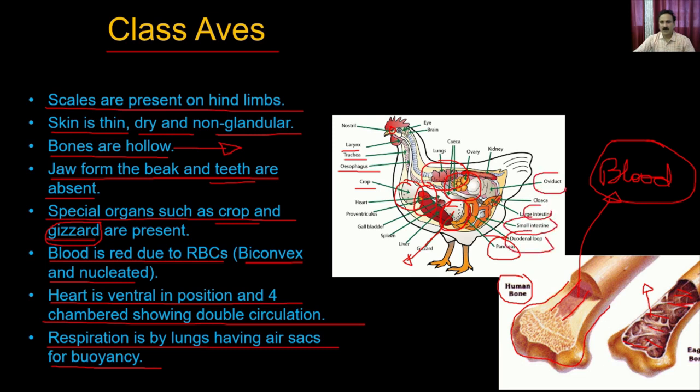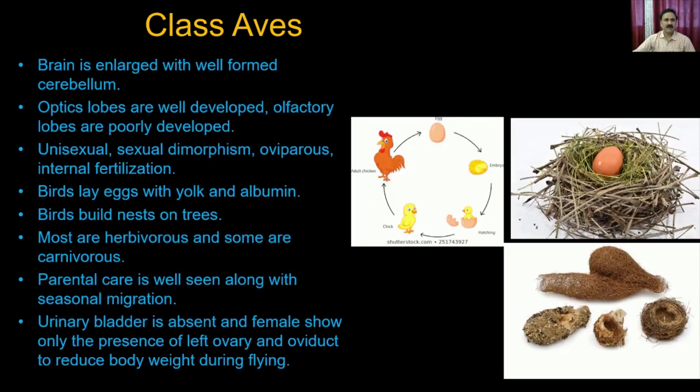The brain is enlarged and well developed, with a well formed cerebellum. So they are very intelligent compared to snakes as well as amphibians. The optic lobes are well developed. Olfactory lobes are poorly developed, which means they are able to see things very clearly, but they will be very bad in terms of smell. So that's how they sustain themselves, with the help of the optic nerves.